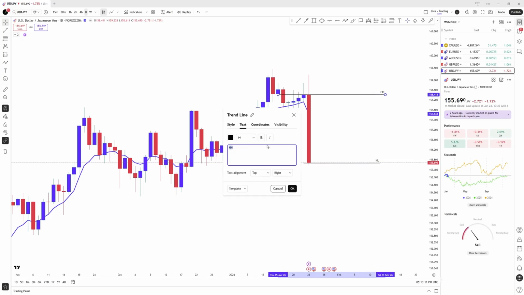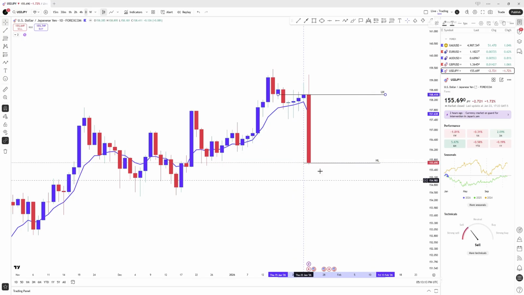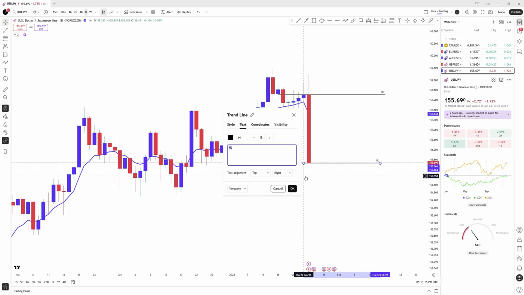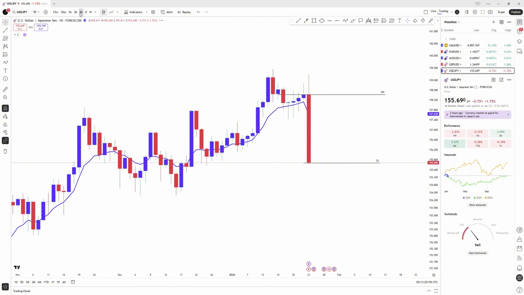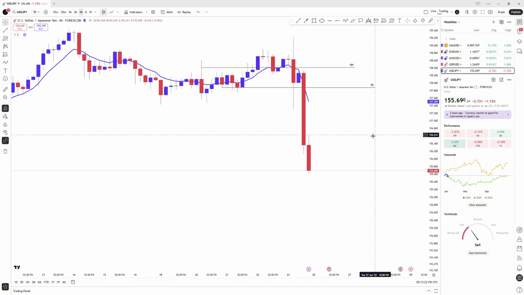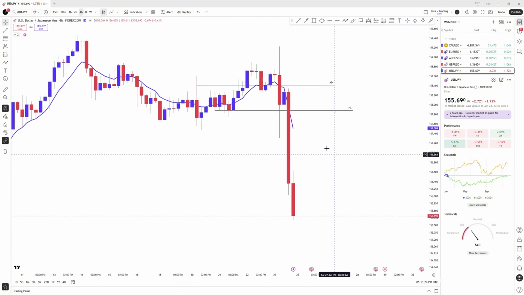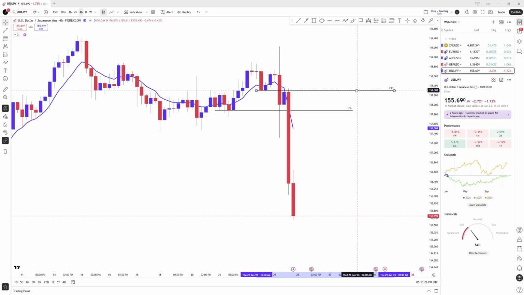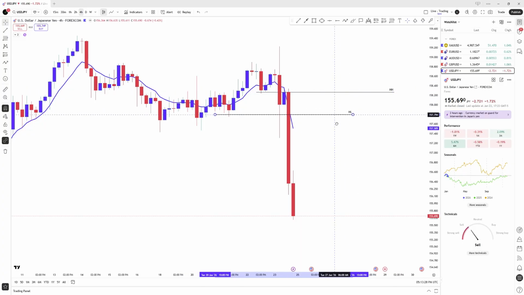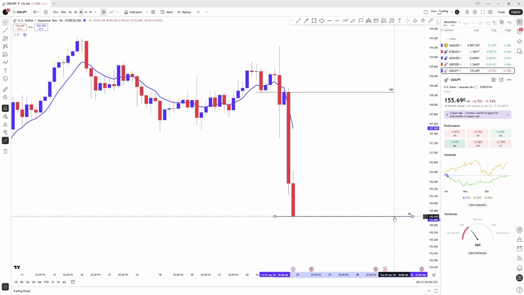We make sure we mark our lower high and our lower low. We go down to the 4-hour time frame and we mark our lower high and our lower low.